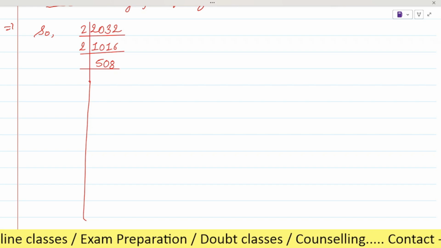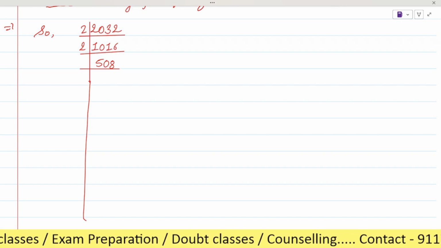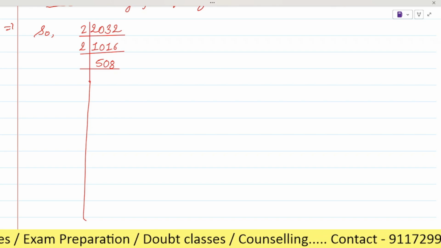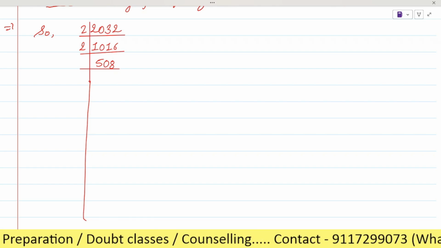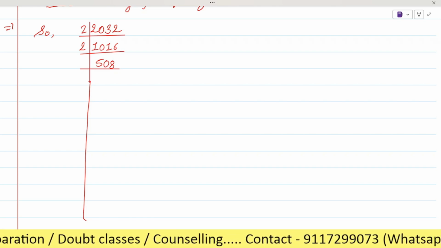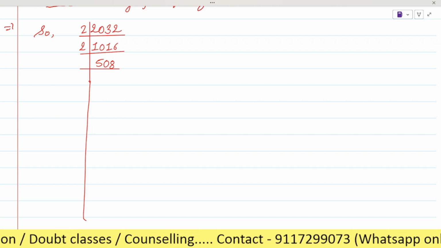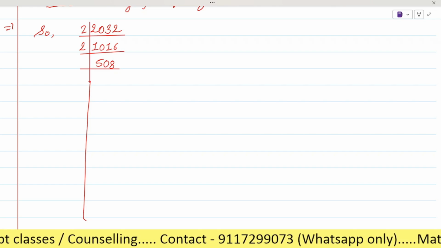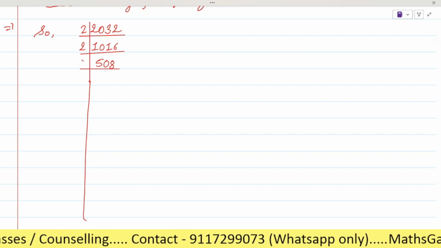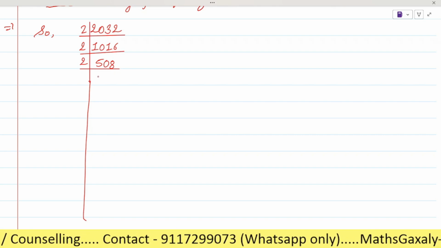And in math and science, all the previous concepts or topics are very useful to learn the next topic or concepts, okay? Because they are related with each other, right? That's why I said to all my students to do regular revision, okay? So now here we will apply by 2. In how many times we will divide it?